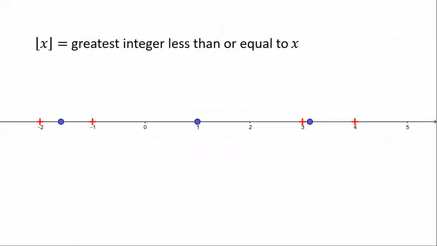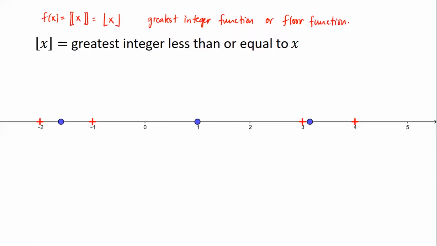But first, let's have a look at the floor function. So f of x, sometimes denoted by this notation, or this notation which the problem uses. So this is the greatest integer function, sometimes also referred to as the floor function. For those who want to know more about this function, you can refer to videos number 8 and 9 in the current tutorial series that we have here for the Philippine Math Olympiad. So this is the greatest integer less than or equal to x.